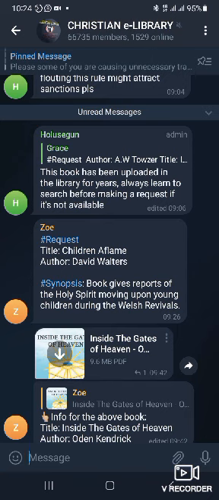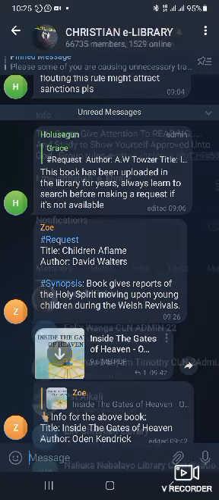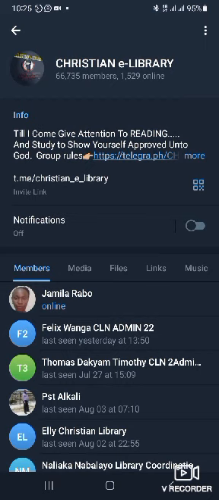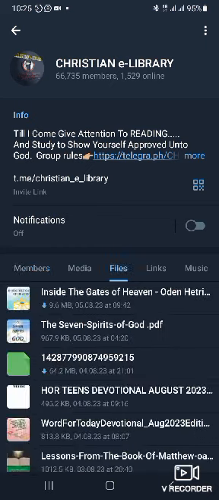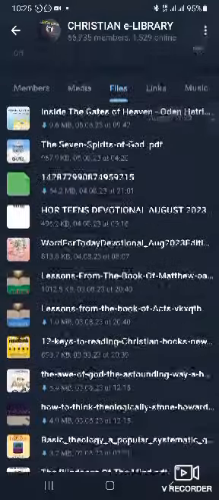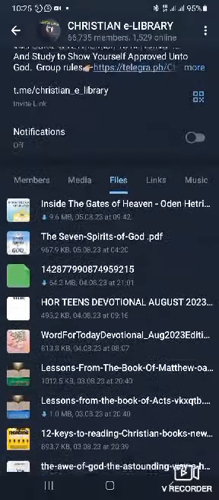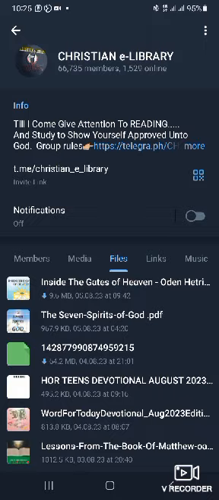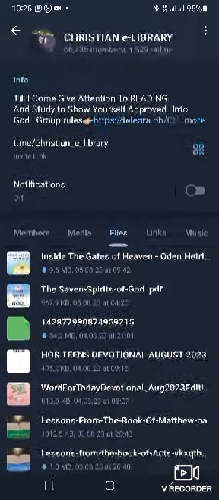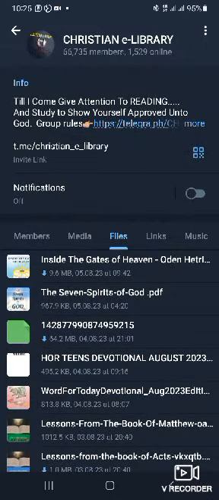Now, when you enter the Christian e-library, it looks like this. Then you click at the top. You see some information here: info, invite link, notifications. Go down a bit. You see members, media, files, links, and music. Now, books are files, so you click on files. Here are books. Okay, these are all books. So you click on the particular book you want.